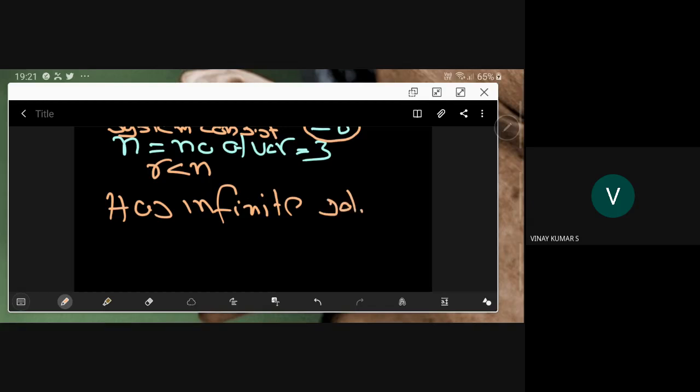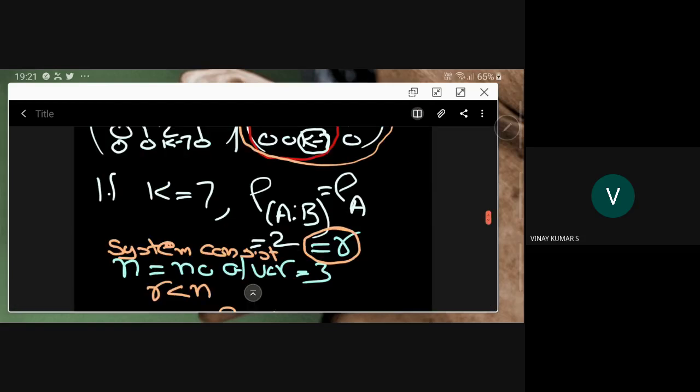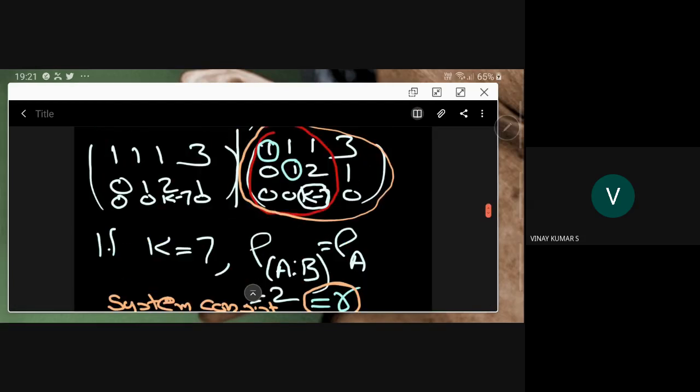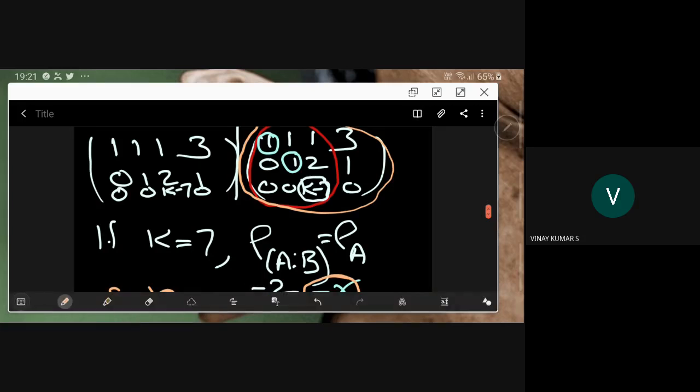But if k is not equal to 7, then what happens? This was for k equal to 7. If k is not equal to 7, then the rank of the augmented matrix is 3 and the rank of the coefficient matrix is also 3. Why? Because this entry is non-zero. k not equal to 7 means this is not equal to 0, so it becomes a pivot element of the third row. The matrix is in echelon form, so the rank is 3, which is equal to the number of variables.